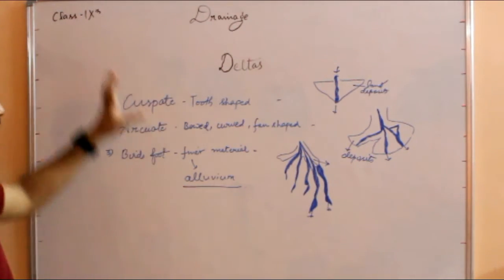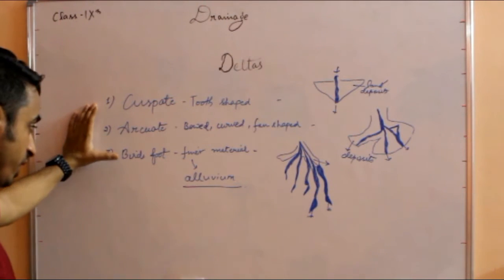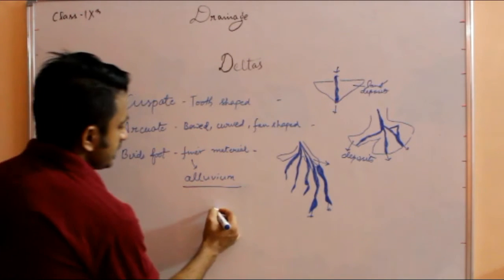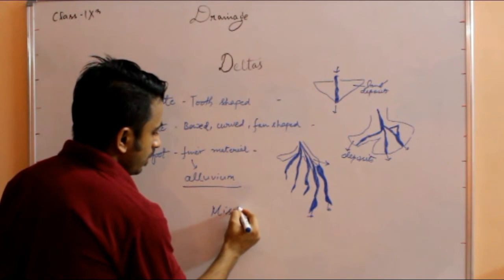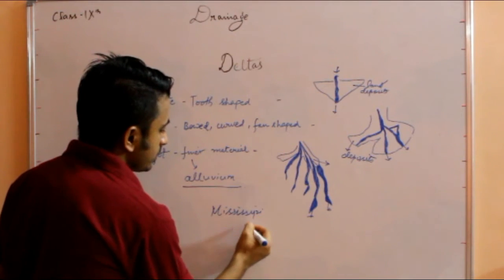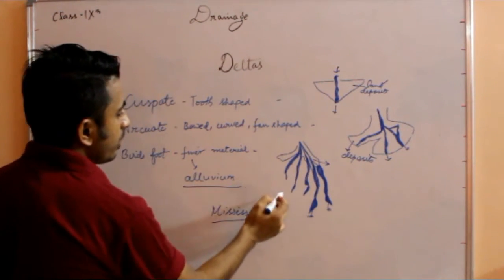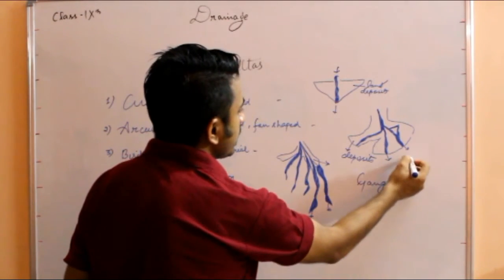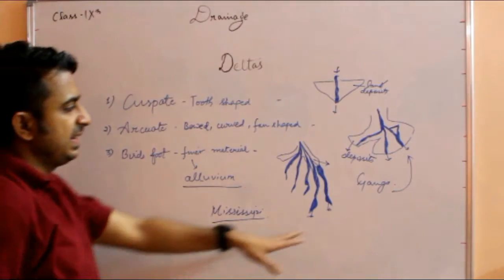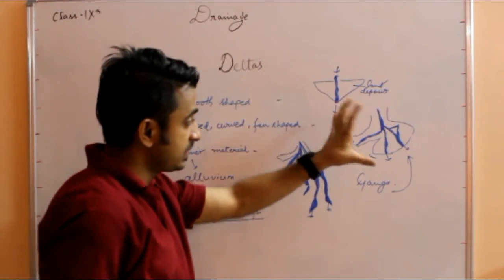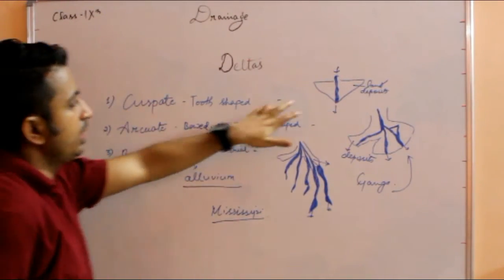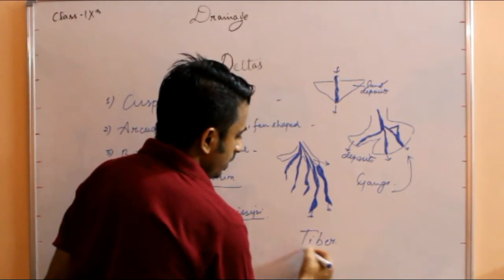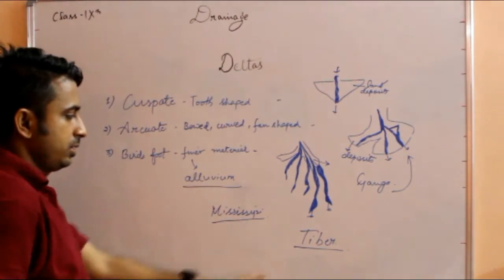So hence these three deltas are very common across the world. Like the bird's foot delta is in the Mississippi River. If you have an atlas and you see the Mississippi River, you will notice this kind of delta. Similarly for the Ganga, you will see this kind of delta, arcuate. Just see near the Sundarbans, West Bengal, you will see this type of delta. And for the Cascade delta, we need to see the Tiber River. It is, I think, near Egypt.